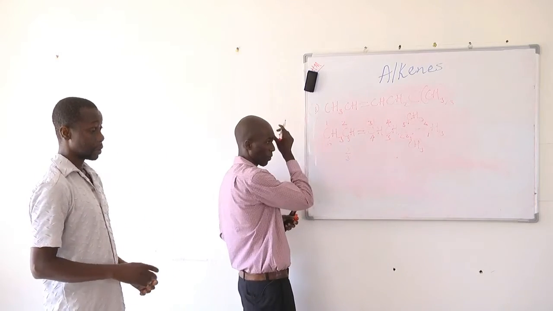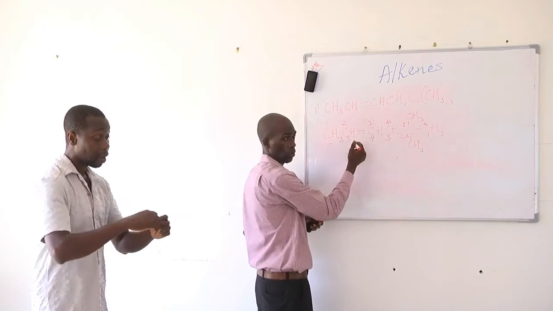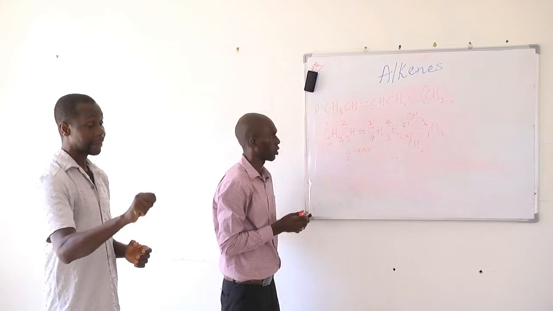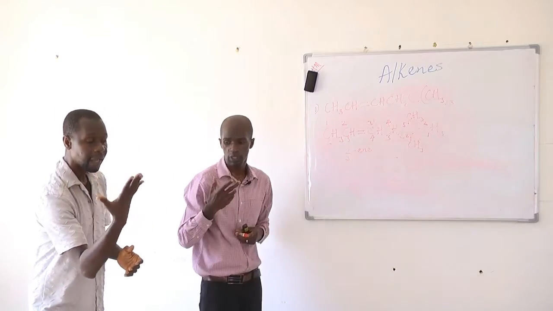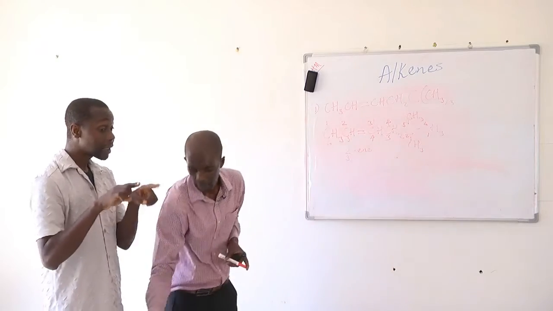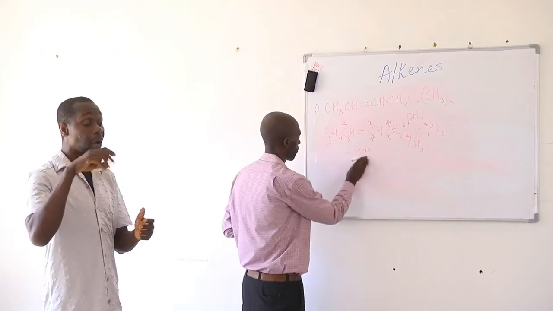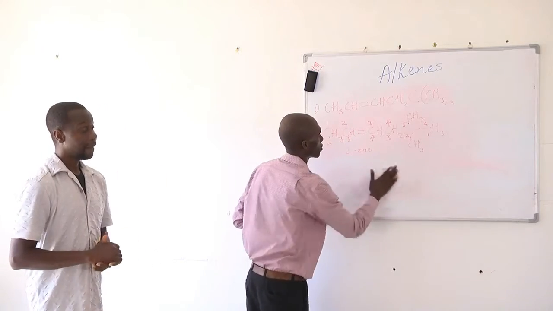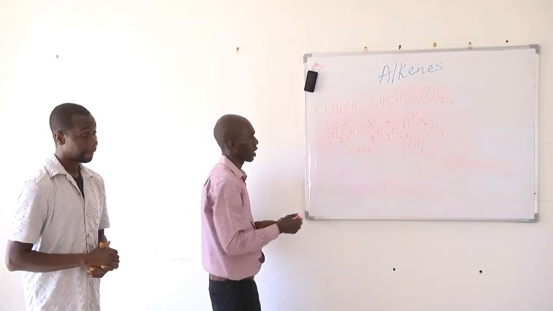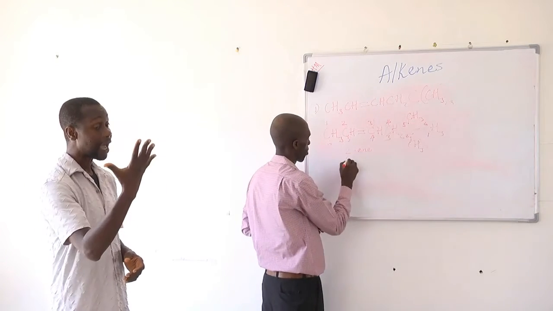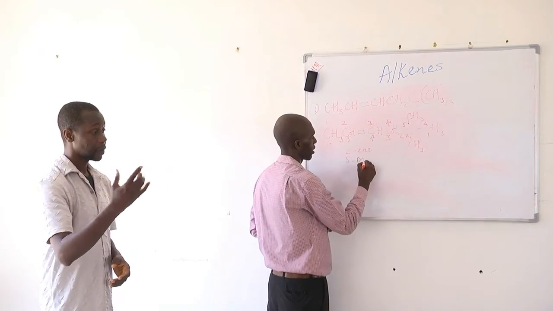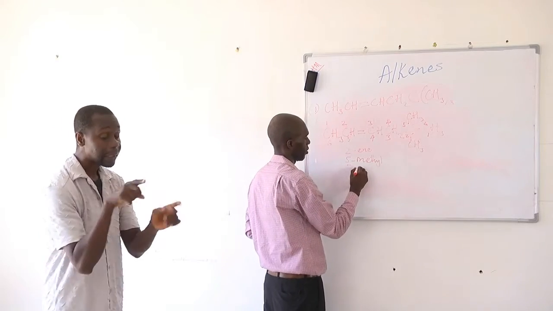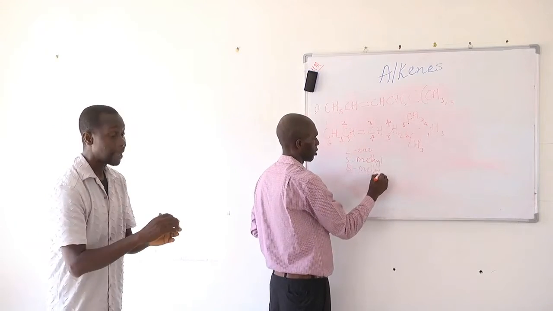Now, if you take it from our left, the functional group is on carbon number 2. So we'll have 2 and then the suffix ENE. And on carbon number 5, we have 2 substituents which are of the same type. They are all organic and they each consist of only 1 carbon. So on carbon 5, we have a methyl group. On the same carbon 5, we have another methyl group.